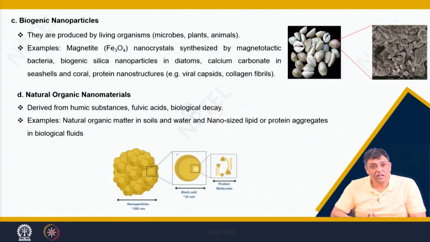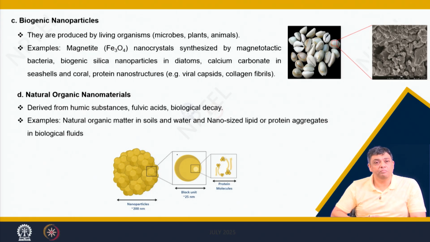You can have biogenic nanoparticles. As the name suggests, they are produced by living organisms such as microbes, plants and animals.